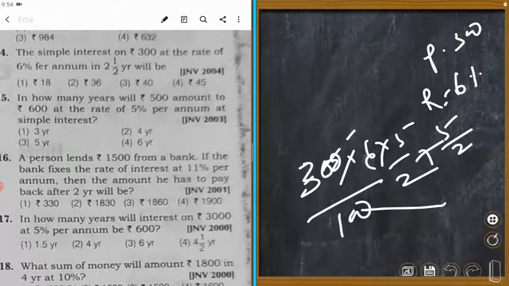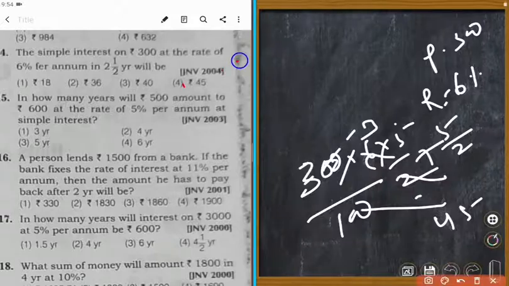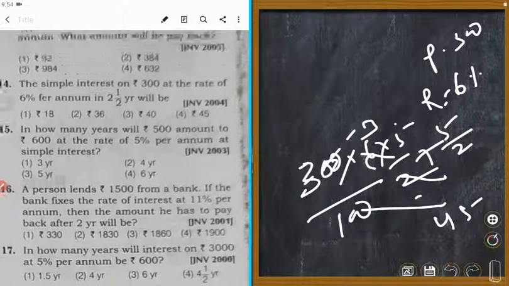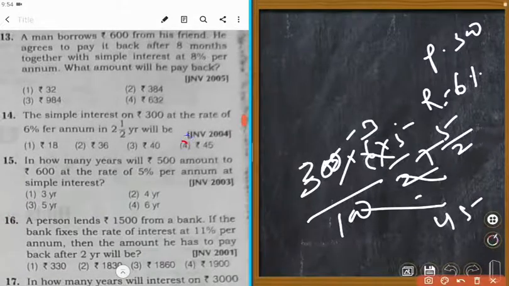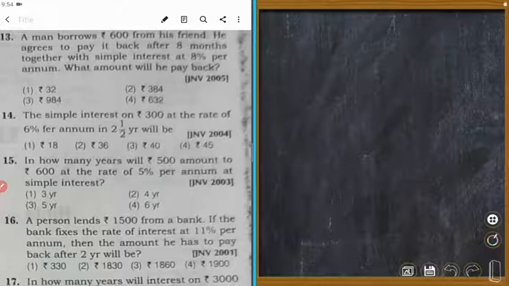Double zero cancel. Which is correct? So 45 is right. Interest is asked, not amount. So this is right. Next.